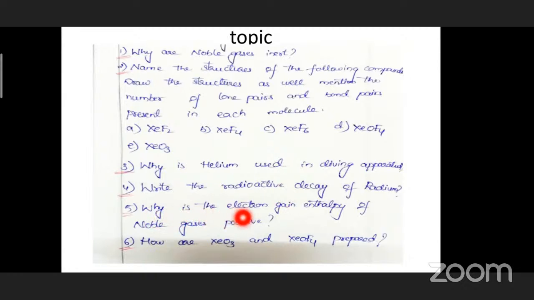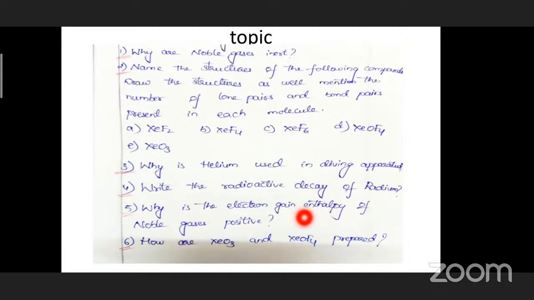Next, why is the electron gain enthalpy of noble gases positive? Generally, electron gain enthalpy is negative, right? Because of the stable octet configuration, they do not accept the electron. Hence, we do not discuss the electron gain enthalpy.